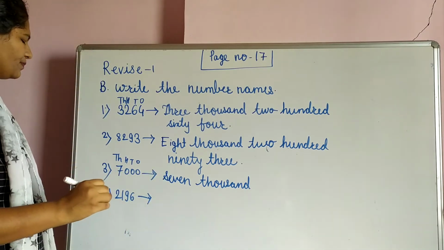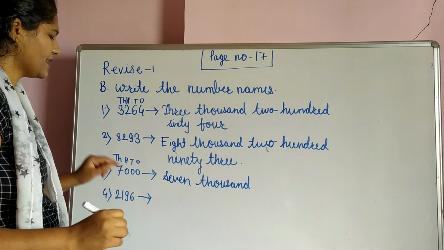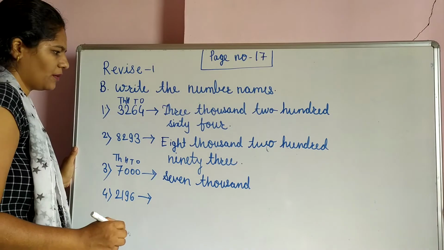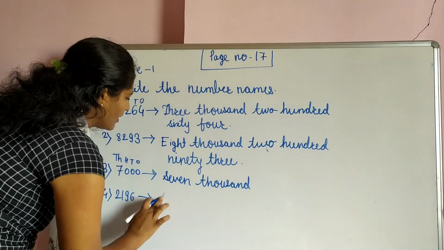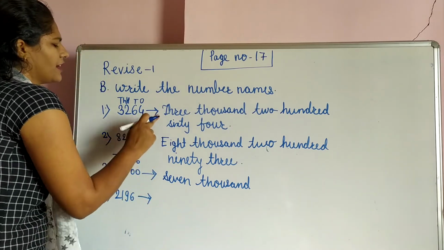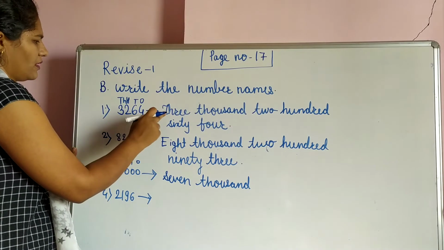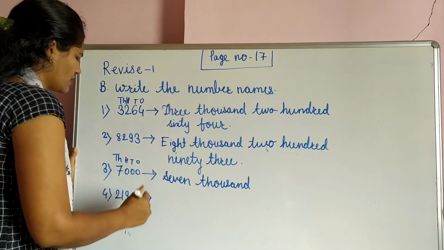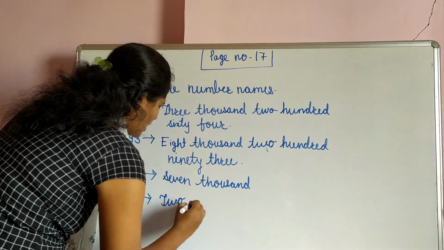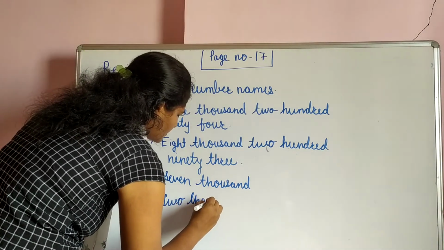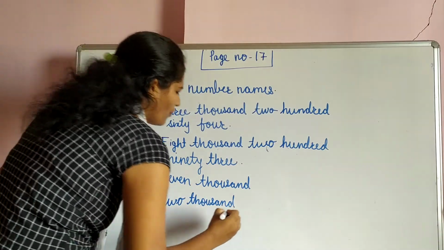What is the question? Write 2196. So we write this one as a number name. Whenever you are writing a number name, the first letter you always write in capital. Don't write it in a small letter. Always write in a capital letter. So start: 2,000, 196.